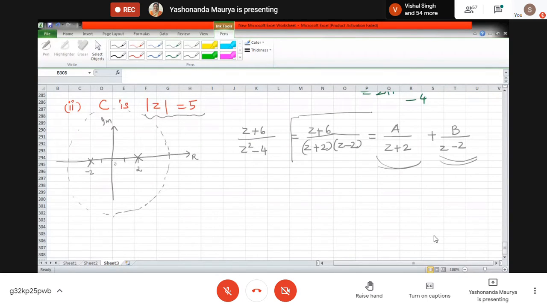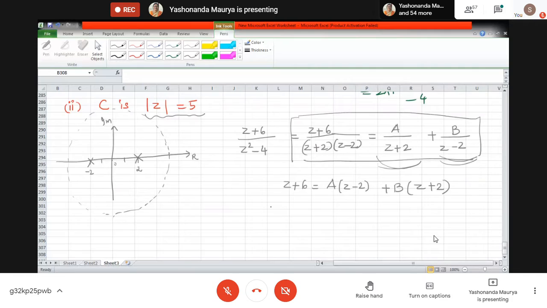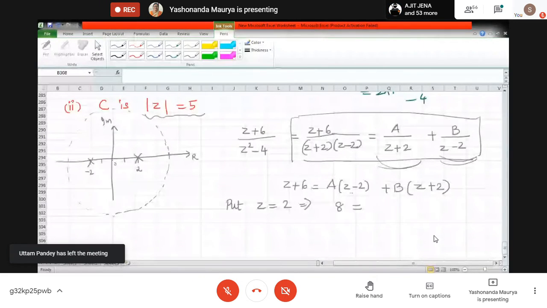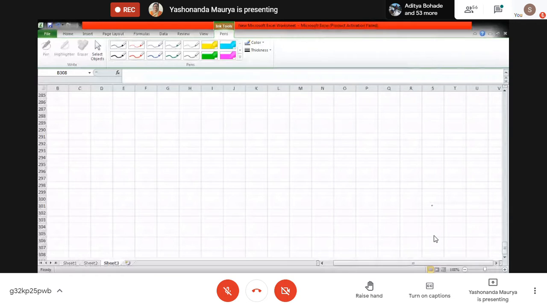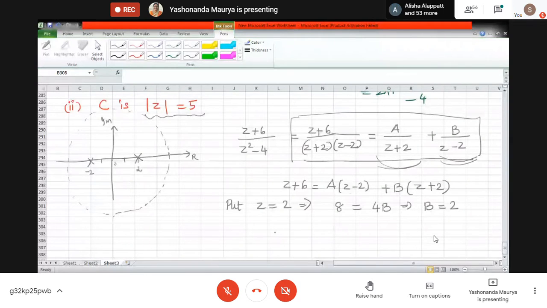Therefore, what do we get is z plus 6 is equal to a into z minus 2 plus b into z plus 2. Okay, we will put z is equal to 2. Therefore, what do we get is the left hand side is 8. This is 0 plus what do we get over here is 4b. Therefore, what is the value of b? b is equal to 2. When we put z is equal to minus 2, left hand side what do we get?